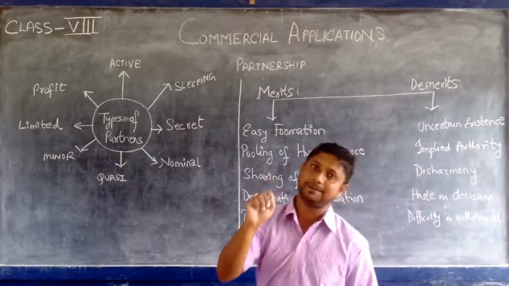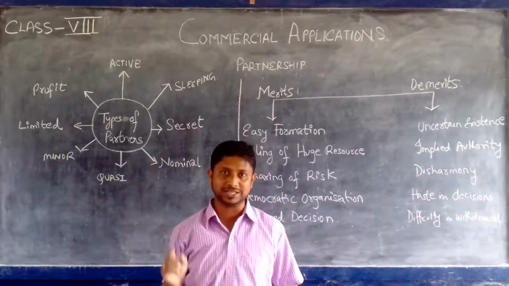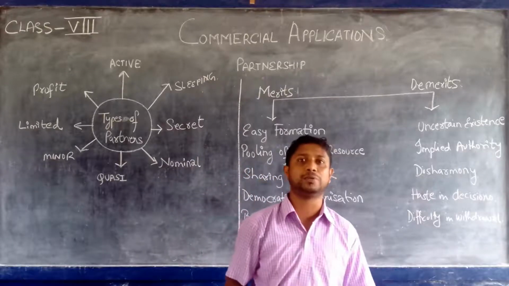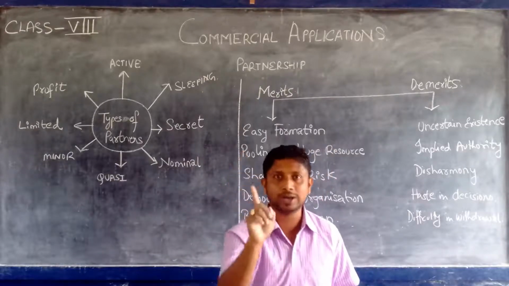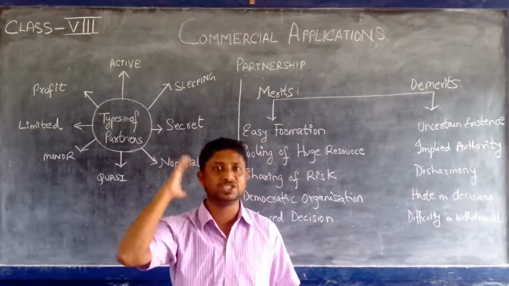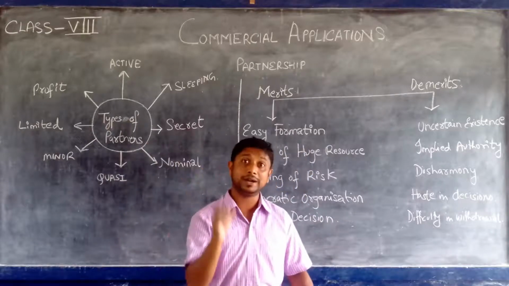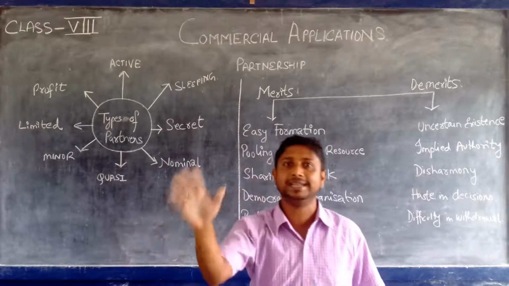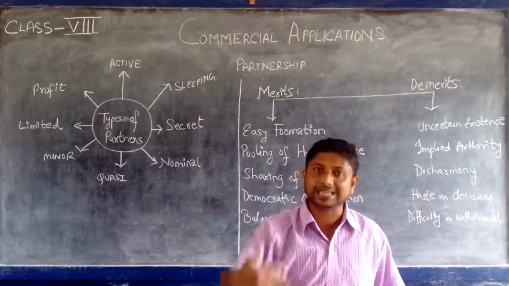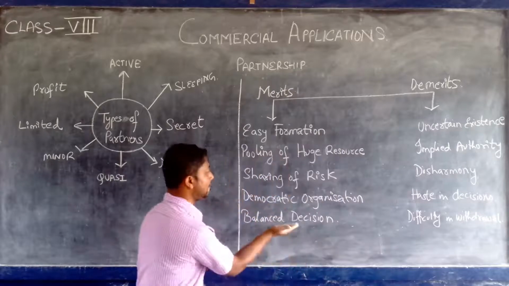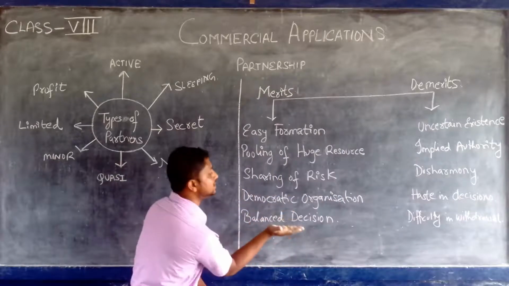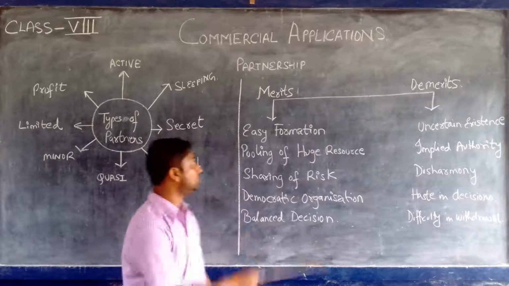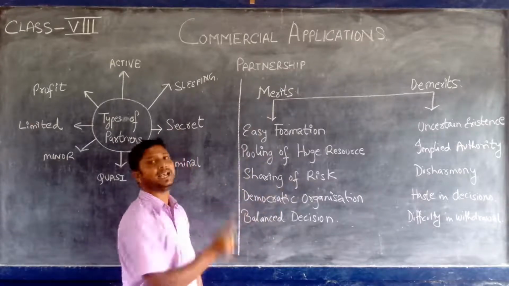Here it may happen that sometimes the Karta might take a wrong decision in a joint Hindu family business. Or it may happen more in a sole proprietorship, where the proprietor is alone and has full chances of taking a wrong decision. But here, if a partner takes a wrong decision, there are other partners to guide him and tell him that this decision is wrong. Let us rethink it. Okay? So that a good or balanced decision will come. A long question answer normally comes for five marks. So five important points of merits I have discussed.